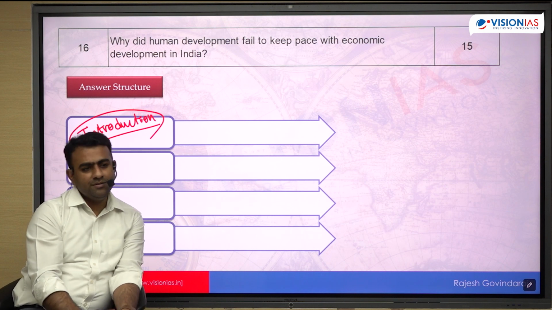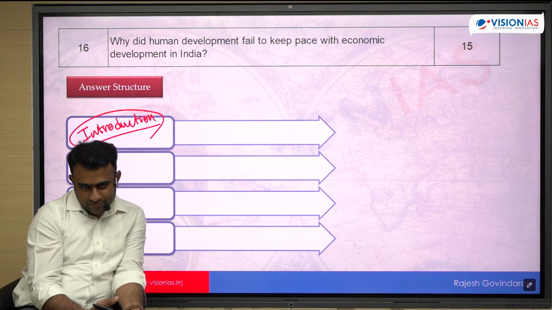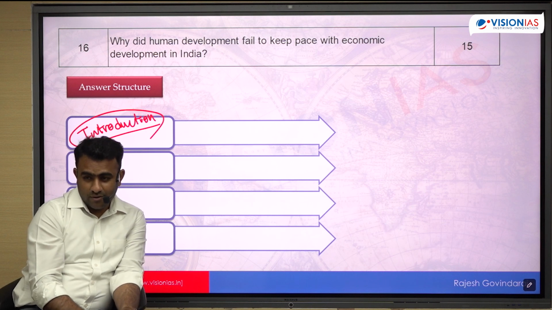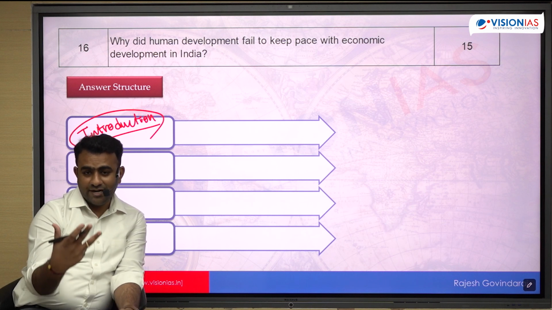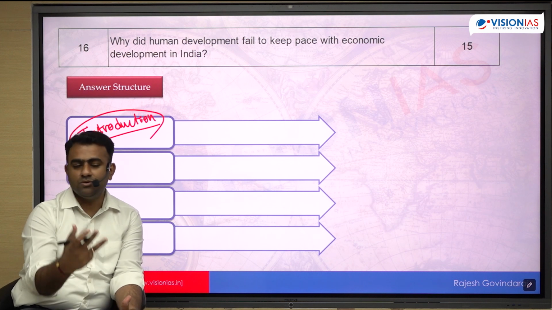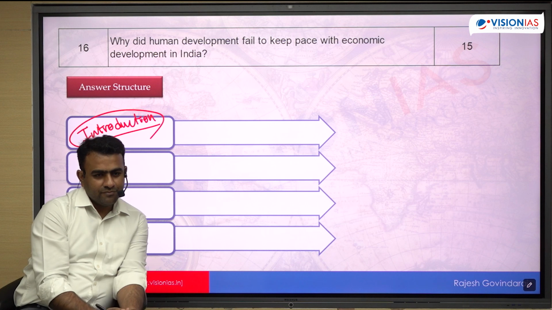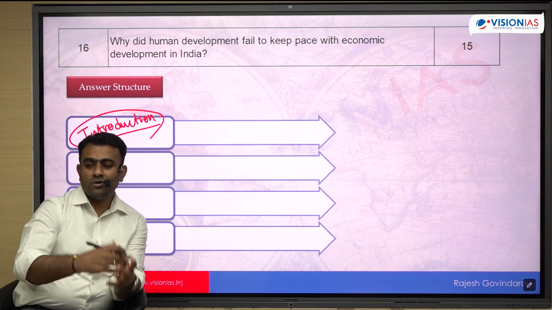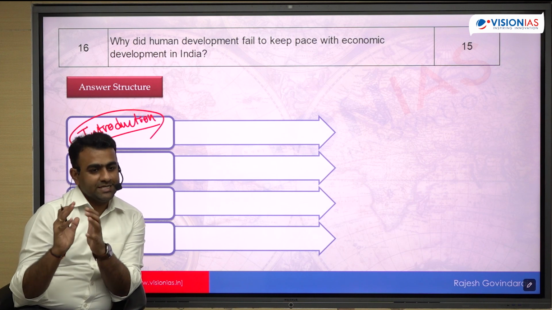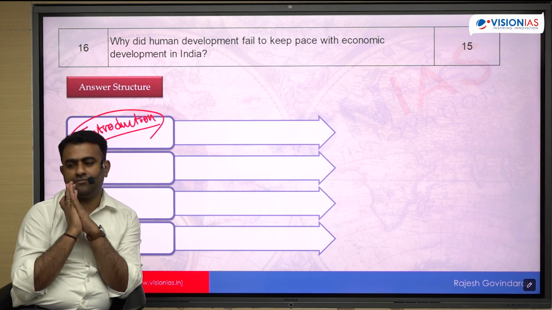What is human development? उससे क्या होगा? What is the objective of human development? To increase the choice, increase the freedom, reduce the restrictions on human beings. That is what is human development. Okay, so why do we have to keep it separate? Will the economic development not result in human development? Yes, it will not guarantee it.